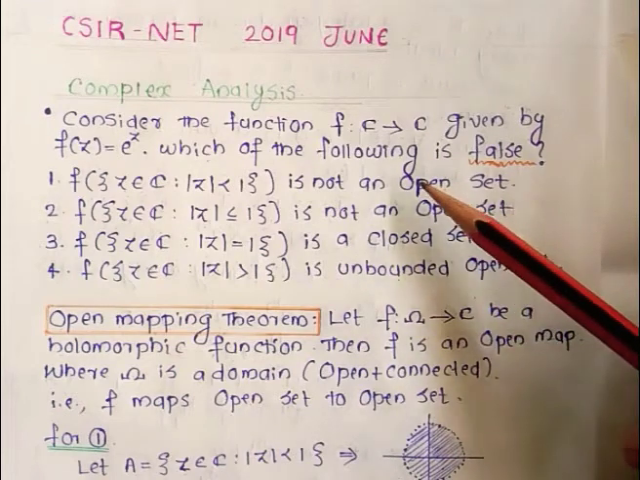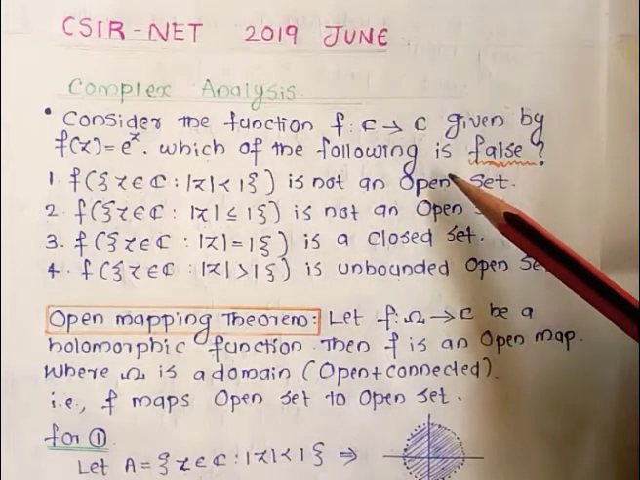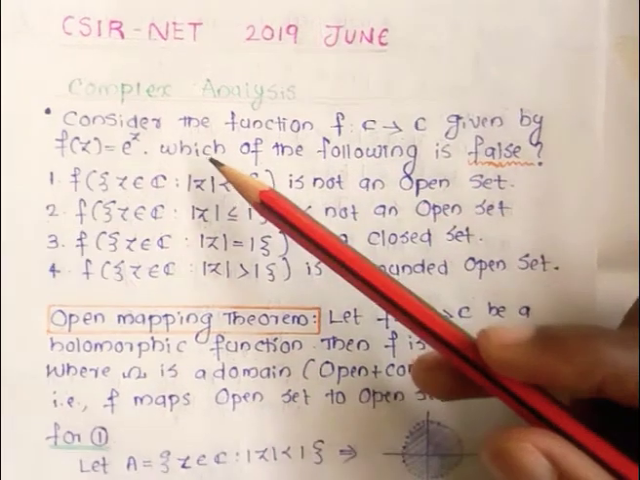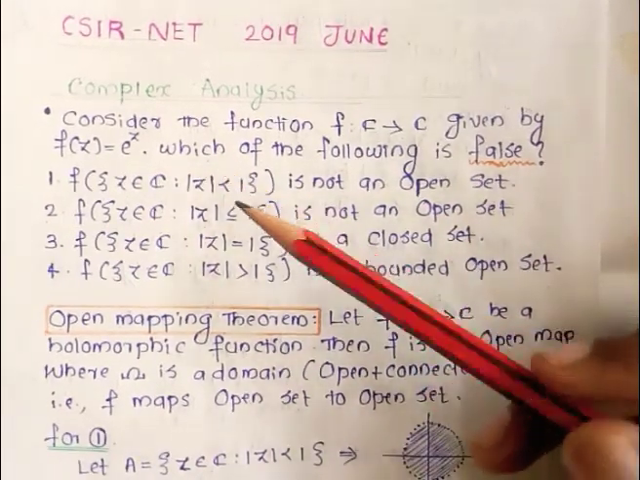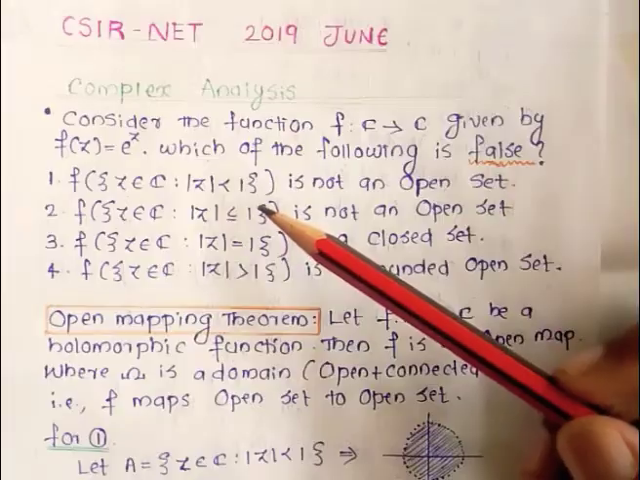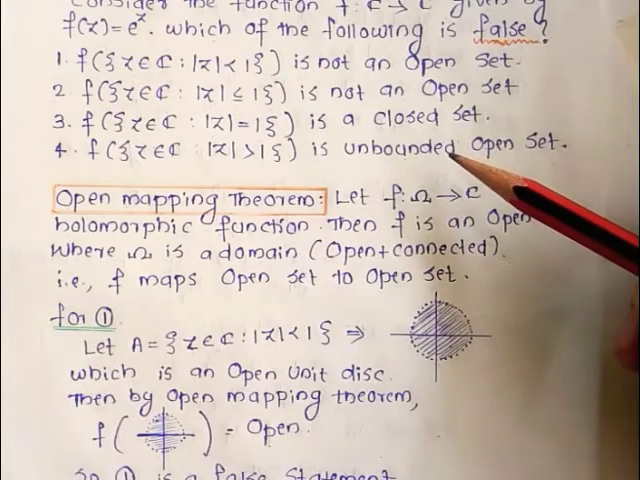Our question is which of the following options is false? Also given that f from C to C by f(z) = e^z. We know that the function f(z) = e^z is an entire function. Entire means holomorphic in the whole complex plane. Now we are going through the options.